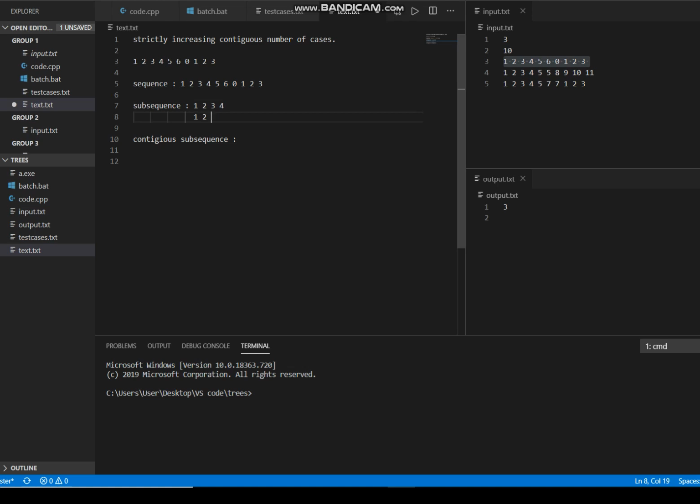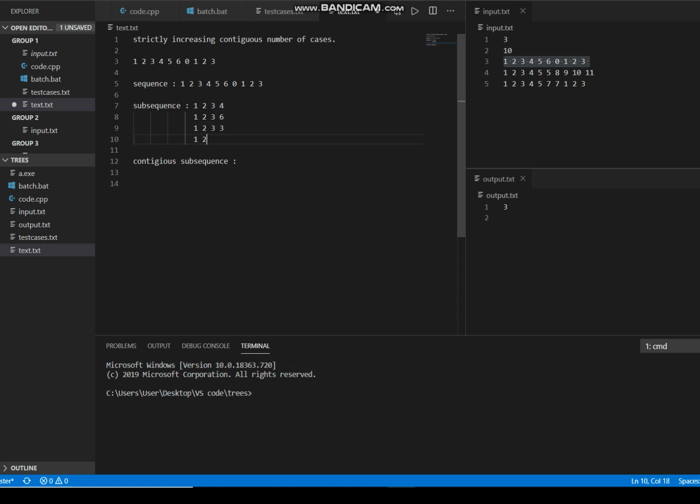1 2 3 and 6 is also a subsequence. Got it? 1 2 3 and 6, because it also follows the sequence where the order doesn't change. 6 comes after 3, right? And 1 2 3 3 is also a subsequence because after 3 there is one more 3.